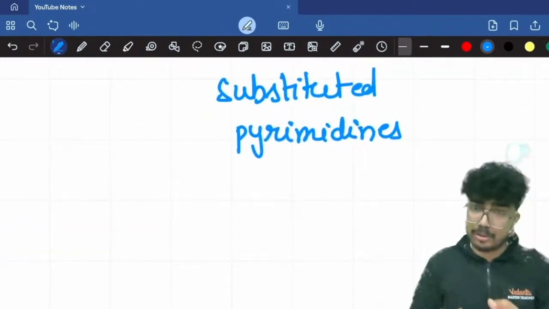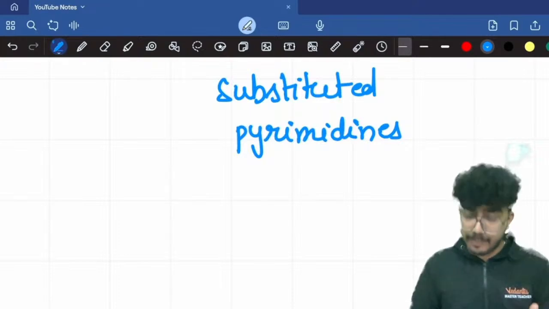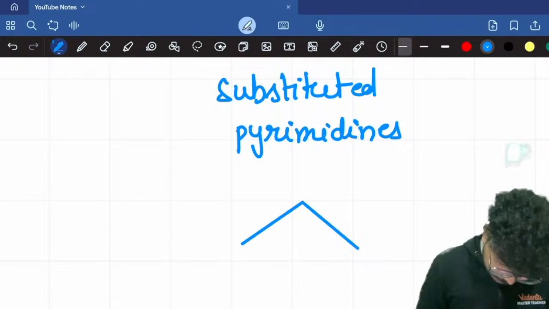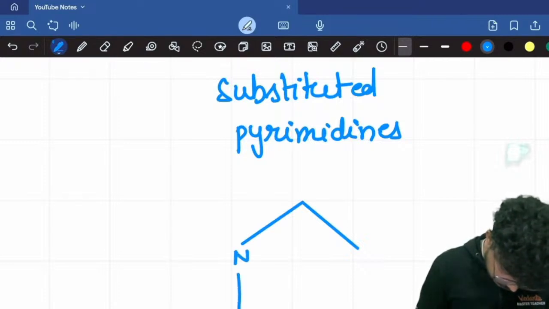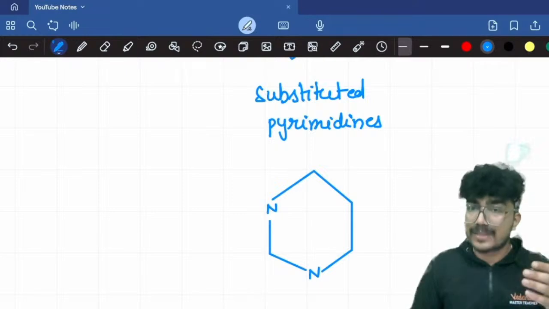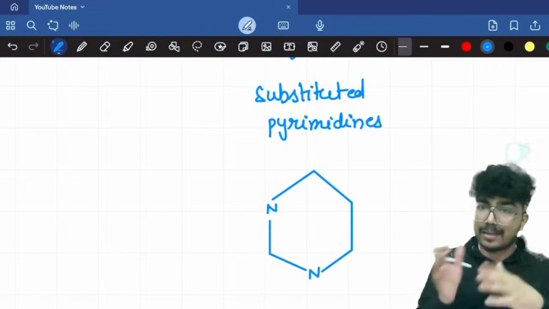I'll draw the structure for the pyrimidine ring first. Heterocyclic means that in the ring you will have atoms other than carbon.